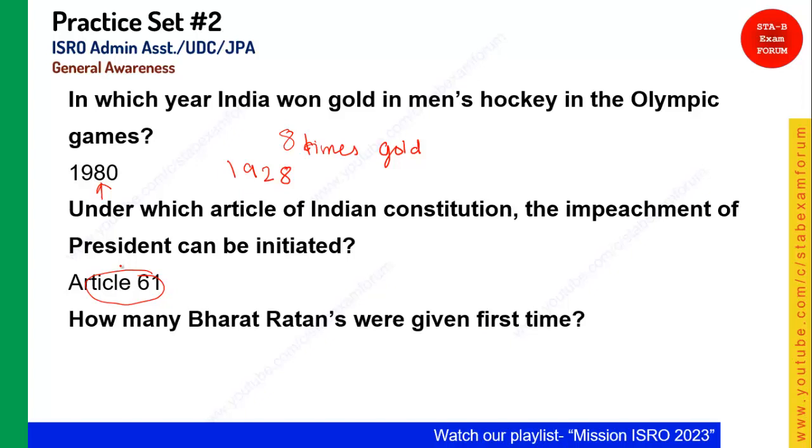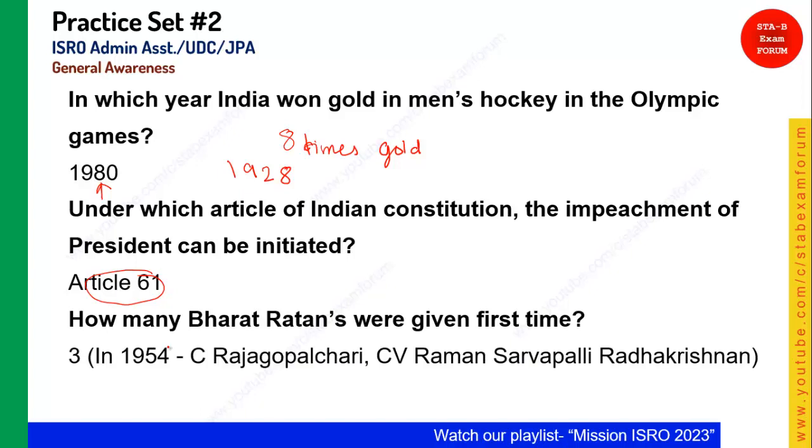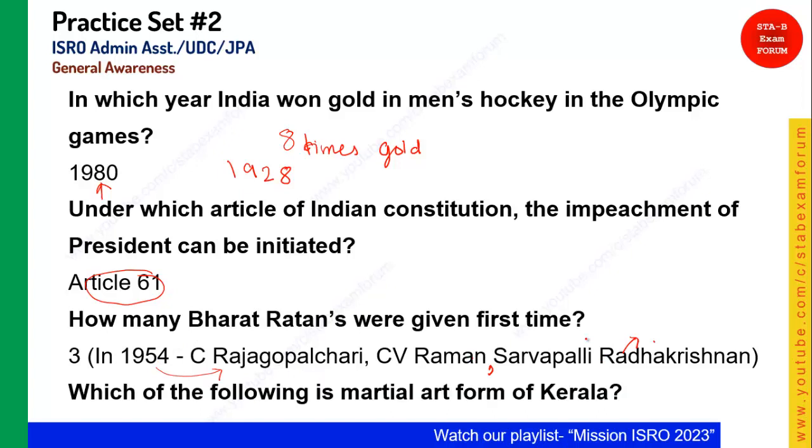How many Bharat Ratna were given the first time? This is a very important question, and you should remember it is 3. The first one was given to C. Rajgopalachari, the second one is C.V. Raman, and the third one is Sarvepalli Radhakrishnan. Sarvepalli Radhakrishnan was the first vice president. C.V. Raman is the Nobel Prize winner in Physics. And C. Rajgopalachari, as you know, was the first Indian Governor General. Okay, so in 1954 there were 3 Bharat Ratna given: C. Rajgopalachari, C.V. Raman, and Sarvepalli Radhakrishnan.